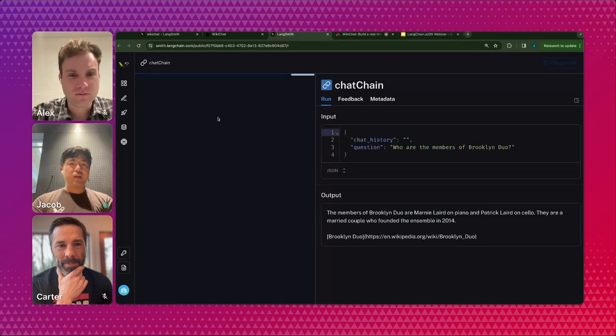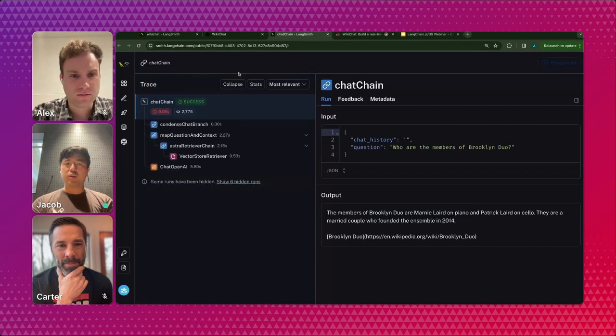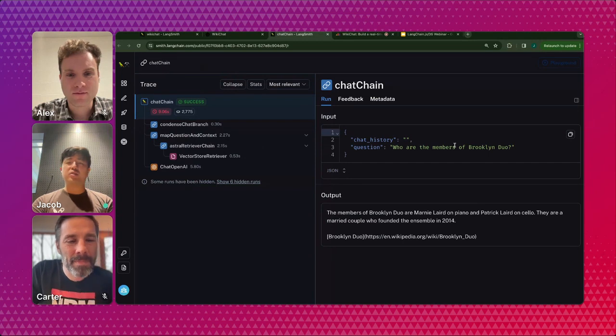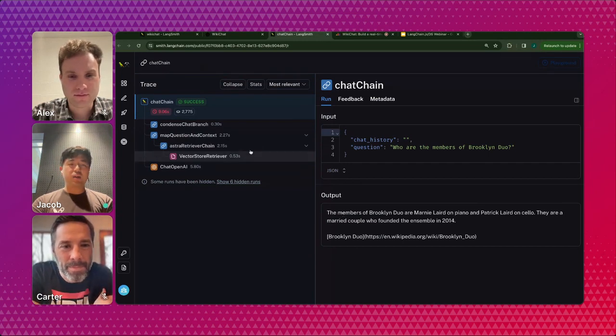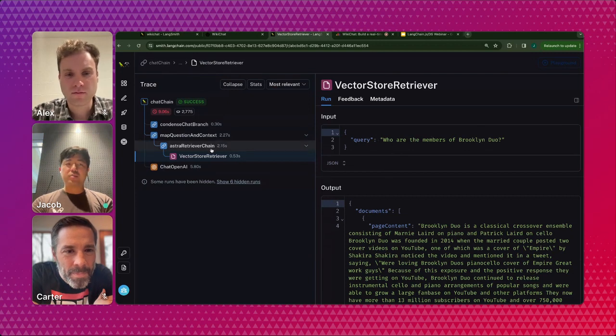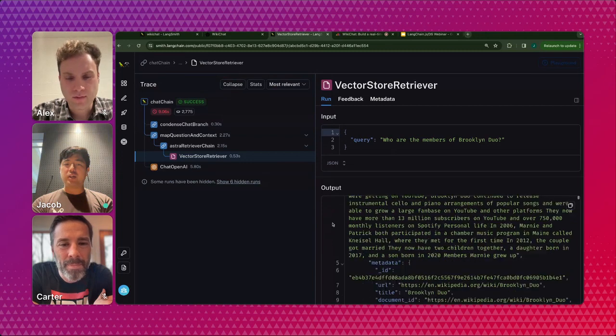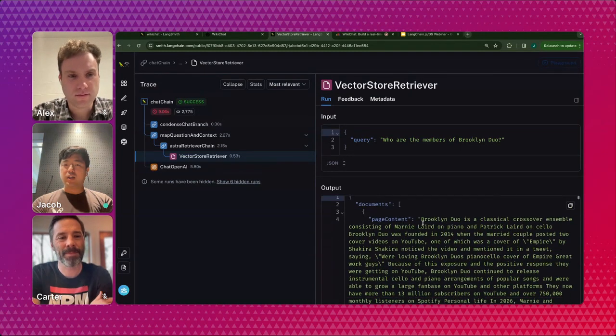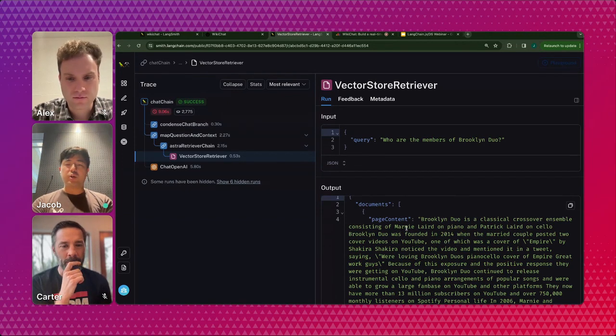there we go. I get this view here with LangSmith, and I can see some of the steps that this chat chain goes through to come up with this answer. My question is here: who are the members of Brooklyn Duo? I can see the answer, but I can also see, for example, what Astra is retrieving. We asked the initial question, and Astra DB is going in and retrieving some relevant documents. The first hit here is pretty good: Brooklyn Duo is a classical crossover ensemble consisting of Marnie Laird on piano and Patrick Laird on cello.